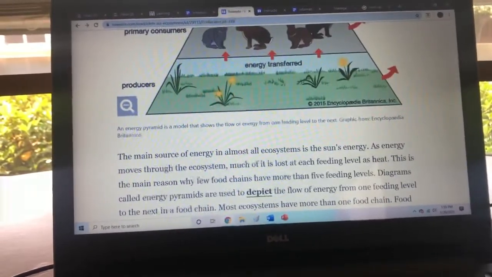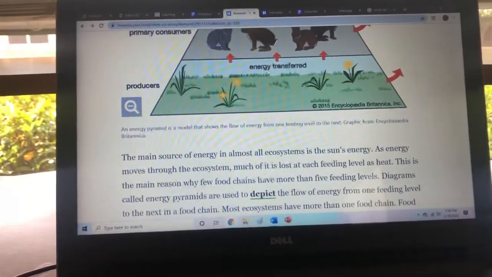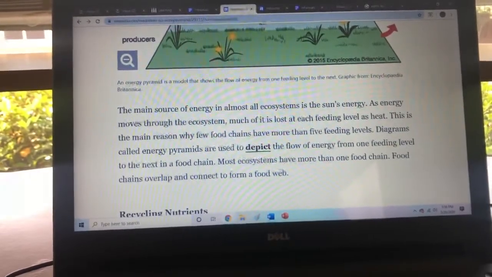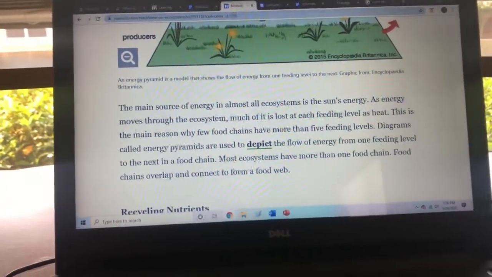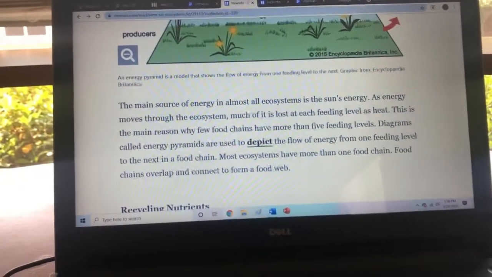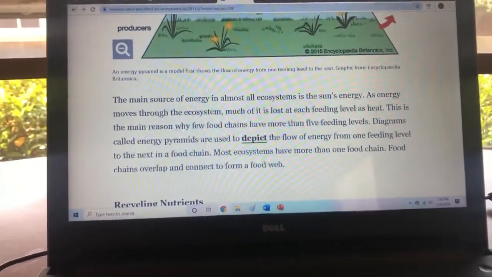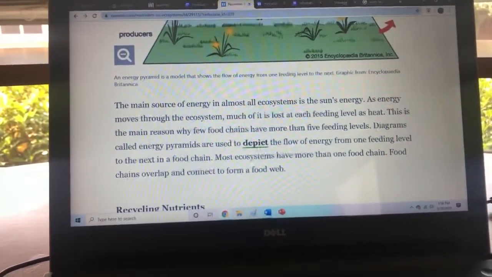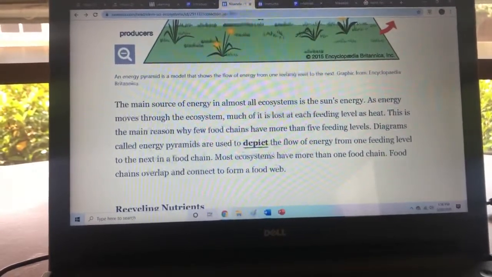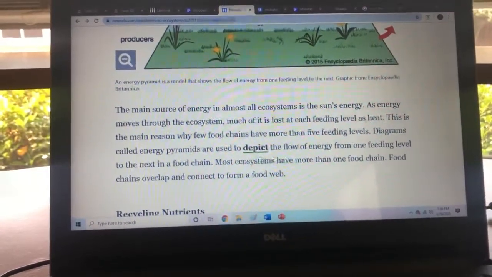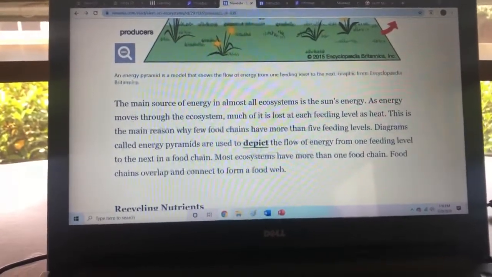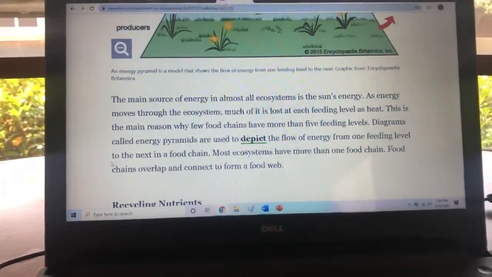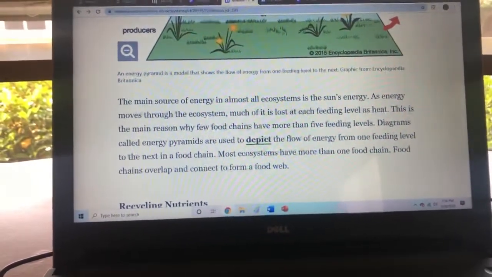An energy pyramid is a model that shows the flow of energy from one feeding level to the next. The main source of energy in almost all ecosystems is the sun's energy. As energy moves through the ecosystem, much of it is lost at each feeding level as heat. This is the main reason why few food chains have more than 5 feeding levels. Diagrams called energy pyramids are used to depict the flow of energy from one feeding level to the next in a food chain. Most ecosystems have more than one food chain. Food chains overlap and connect to form a food web.